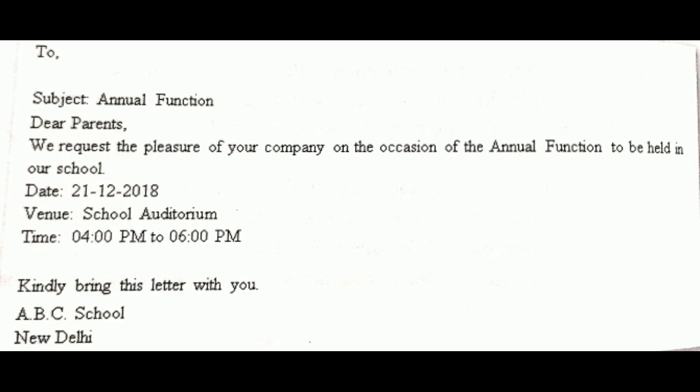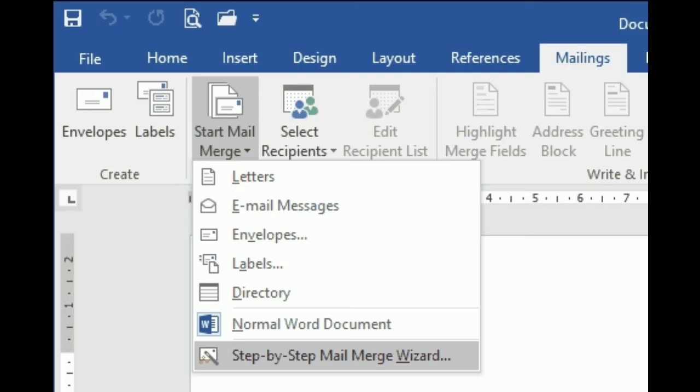I have created an invitation letter as the main document. Okay, so first step is you have to open Microsoft Word and type an invitation letter. Second step is, under the Mailings tab, you have to click on the option Start Mail Merge.